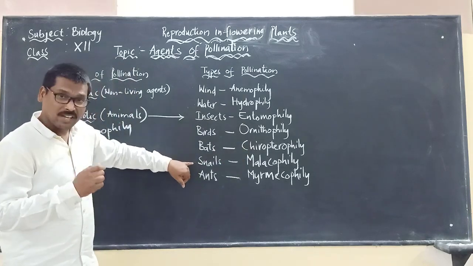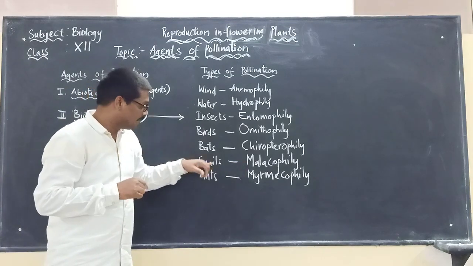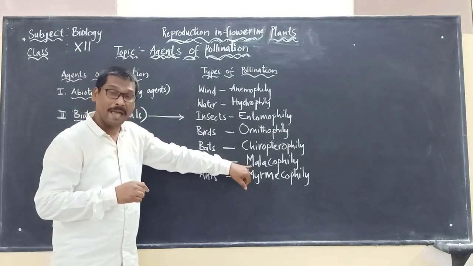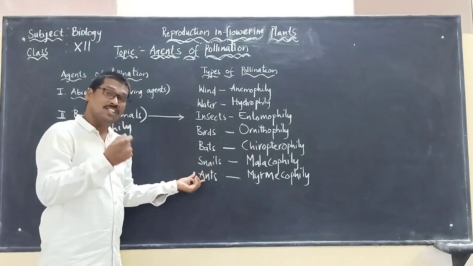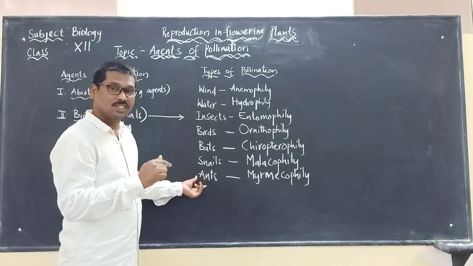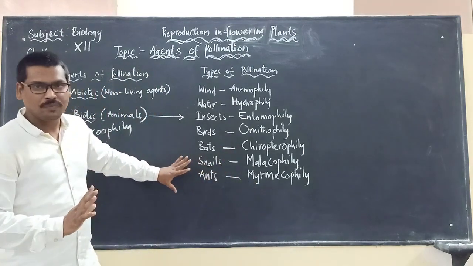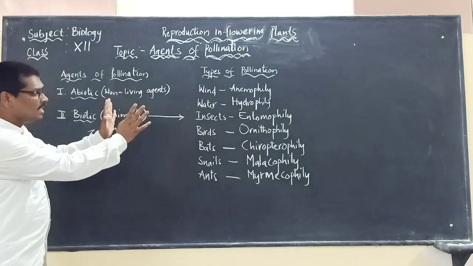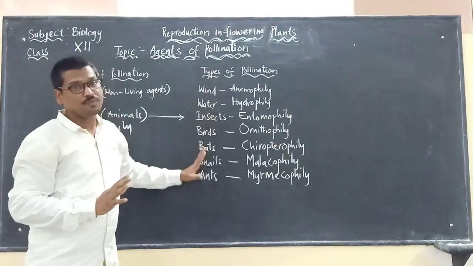Even snails help in the process of pollination, acting as the agents, which we call malacophily. And even ants are involved in the process of pollination, which we call myrmecophily. So here we have seen what the agents of pollination are and what the types of pollination are.